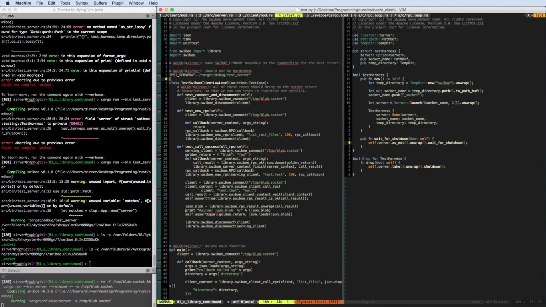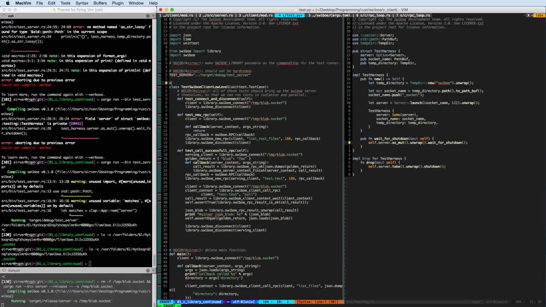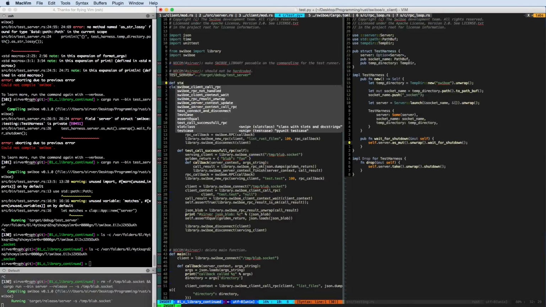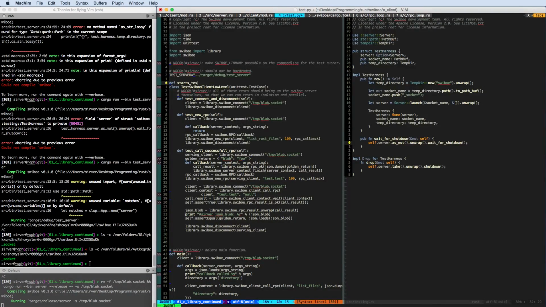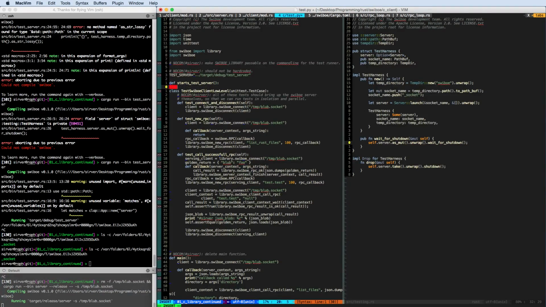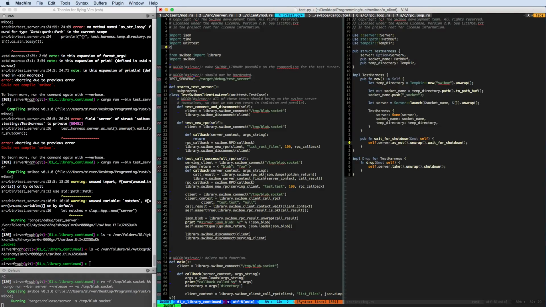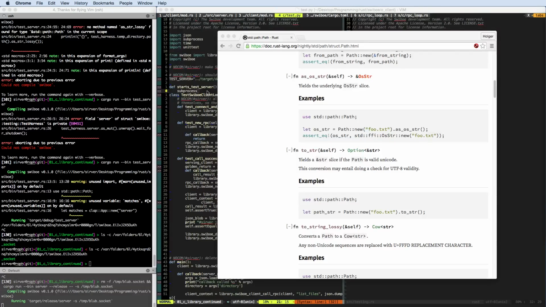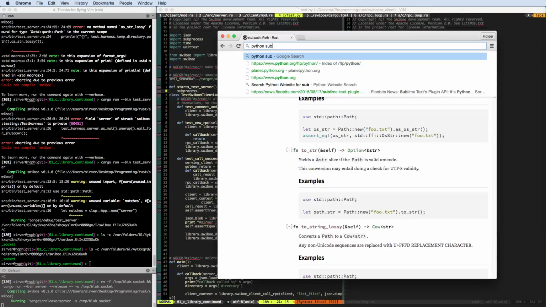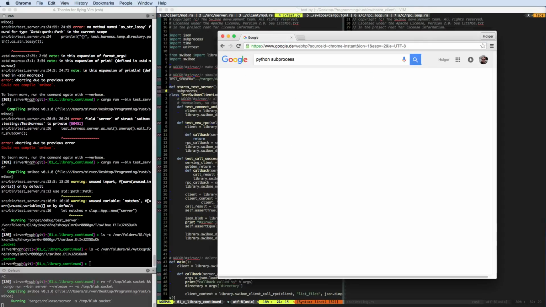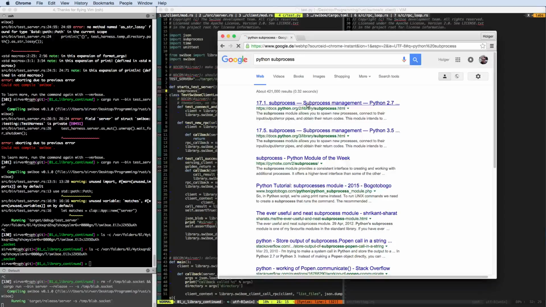And now we would like to have a function that starts the test server, and that needs something from the subprocess module. Import subprocess. Python subprocess.